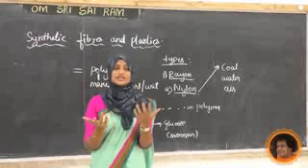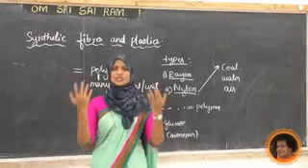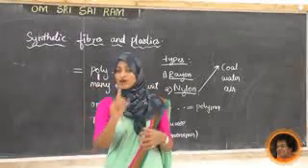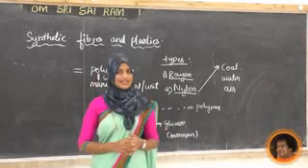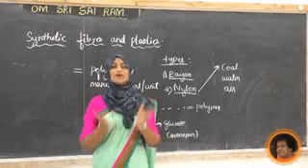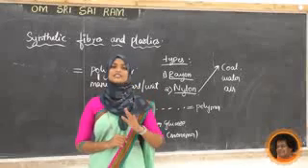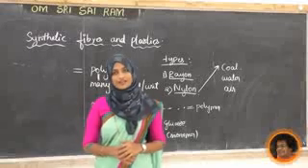So we are using it in a number of materials. We are getting socks, toothbrushes, car seat belts, and also parachutes and rock climbing rope, all prepared from nylon. This is all about synthetic fibers and their types. In the next class, we are going to study more types of synthetic fibers.